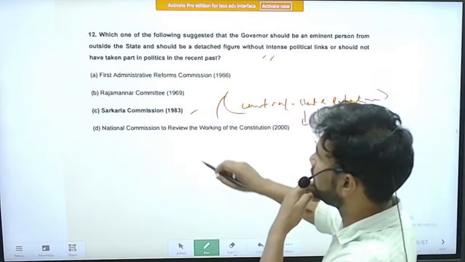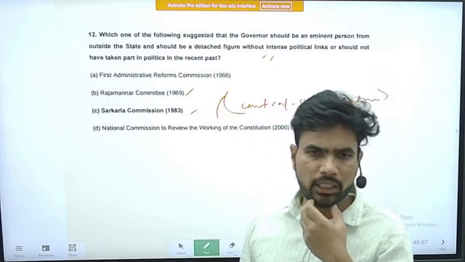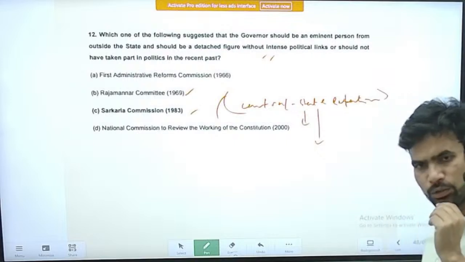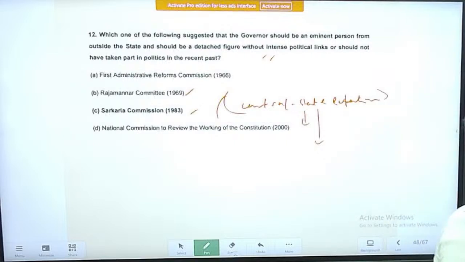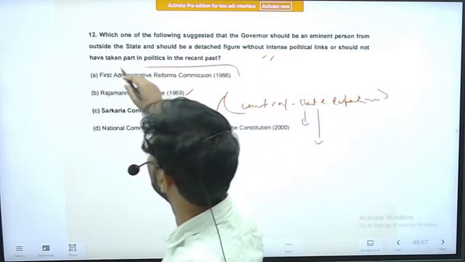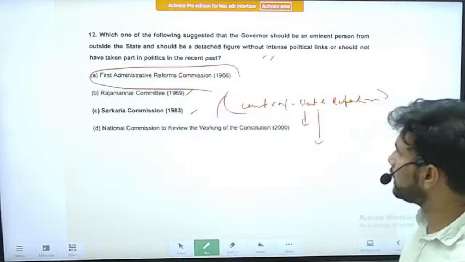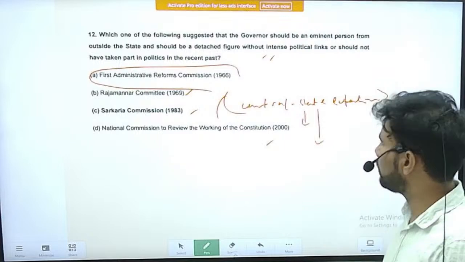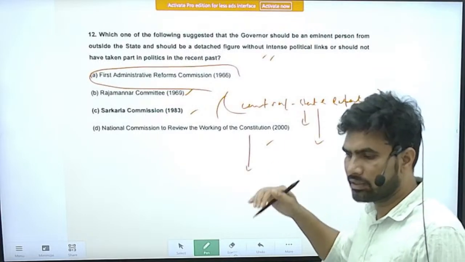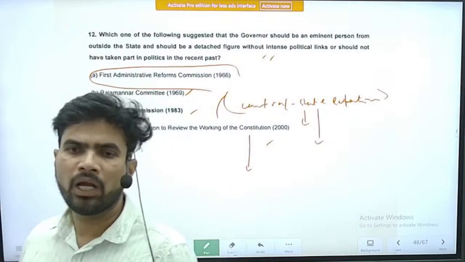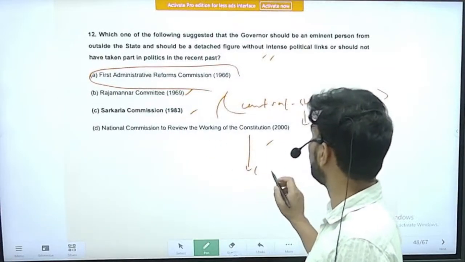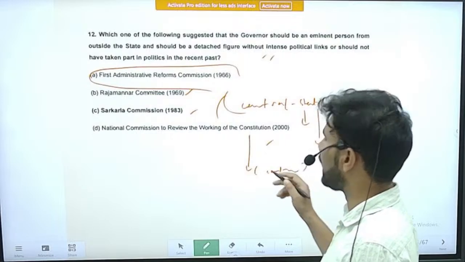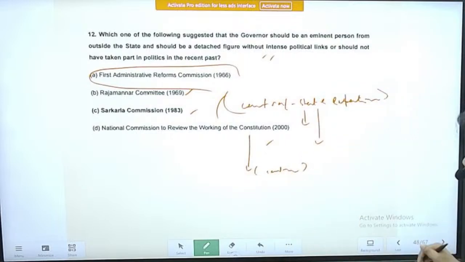The Rajamannar Commission was actually appointed by the Tamil Nadu government, but it also made several valuable recommendations related to center-state relations. The First Administrative Reforms Commission focused on administrative aspects. The National Commission to Review the Working of the Constitution gave recommendations on many things, including center-state relations. Right. This is brief information about the various commissions.